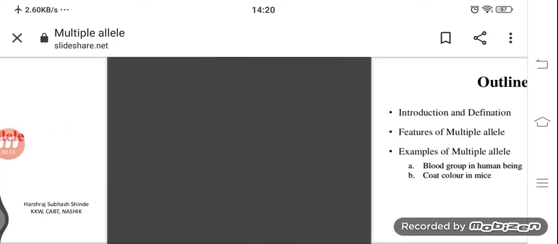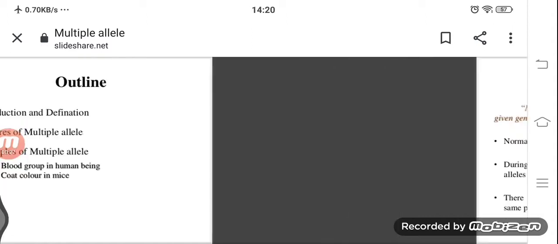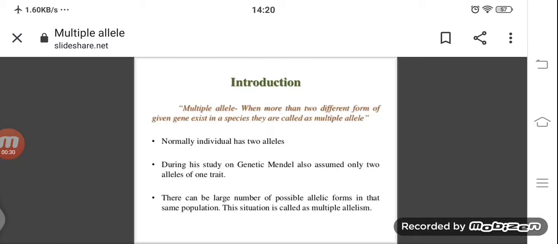So, what is a multiple allele? What is the introduction? What is the definition? What are the features of multiple alleles? And what is the example, including ABO in human beings? So, what is the definition of multiple alleles?